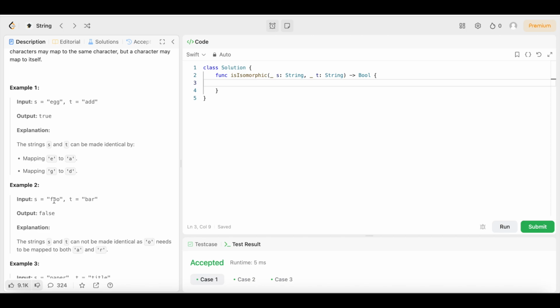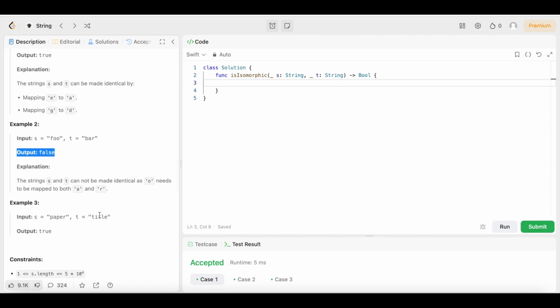So you see, there are 2 O's here, and this O would either have to be changed to A, or the O would have to be changed to R, but it can't be both, and that's why the output is false. Now let's look at example 3.